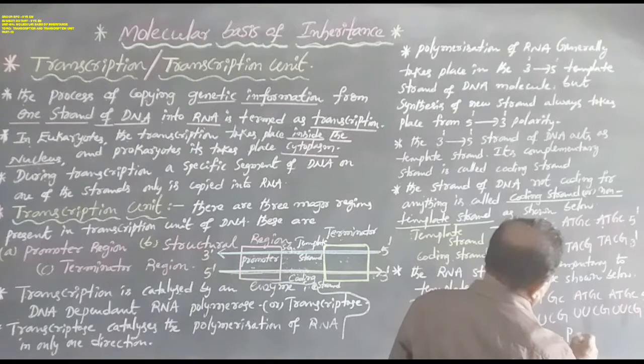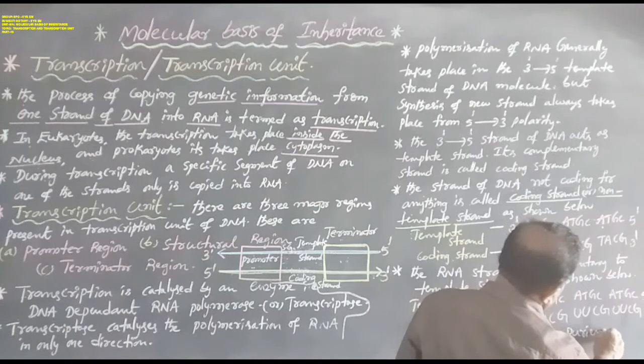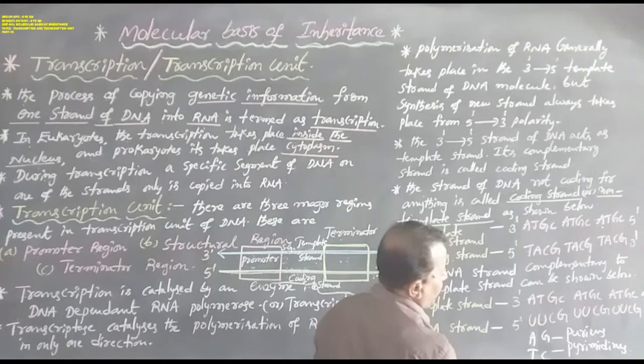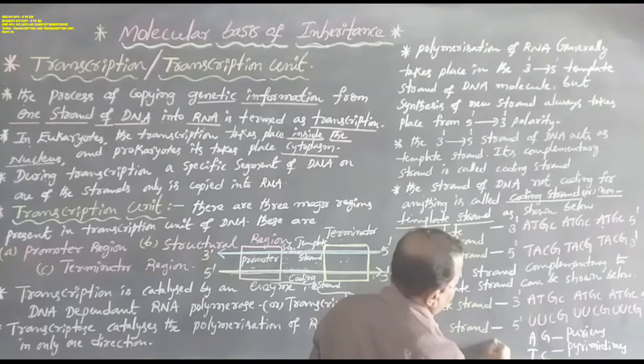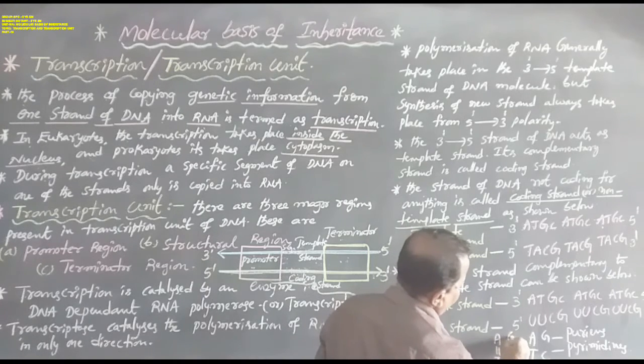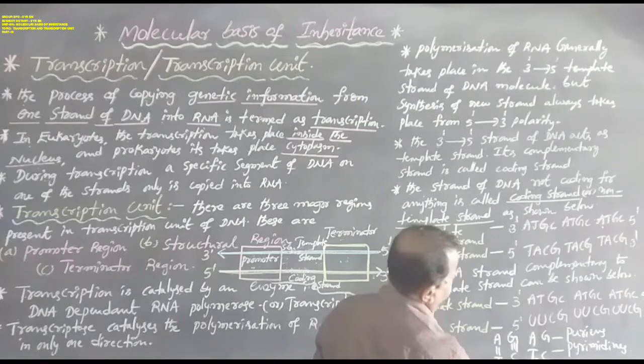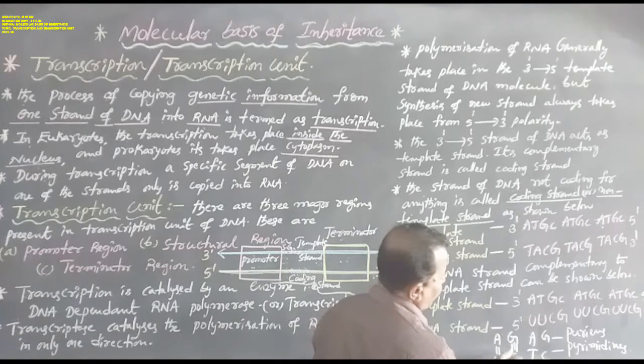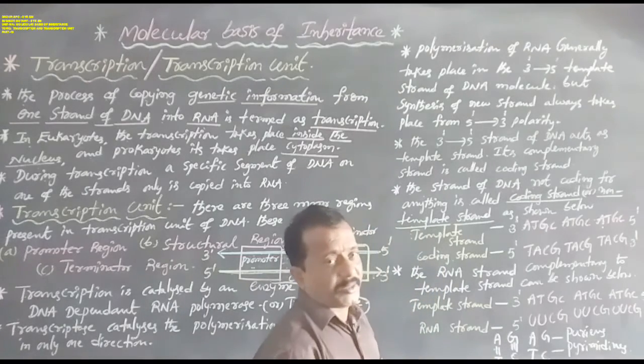Adenine and guanine, these two are purines. And thymine and cytosine, these two are pyrimidines. So according to Chargaff, the first purine is always opposite to the first pyrimidine, and the second purine is always opposite to the second pyrimidine. So adenine is always opposite to thymine, and guanine is always opposite to cytosine. Adenine and thymine are bound by 2 hydrogen bonds. Now guanine and cytosine are bound by 3 hydrogen bonds.